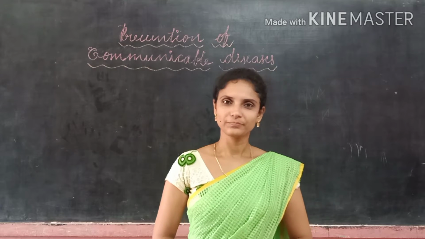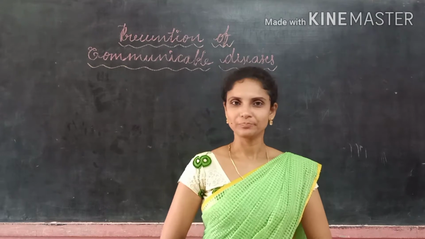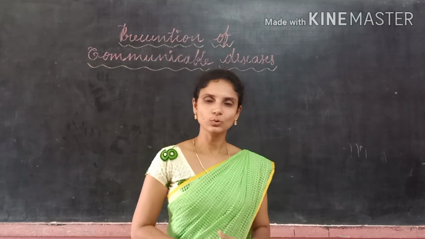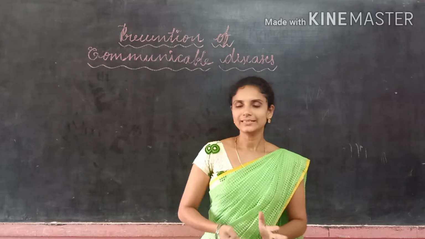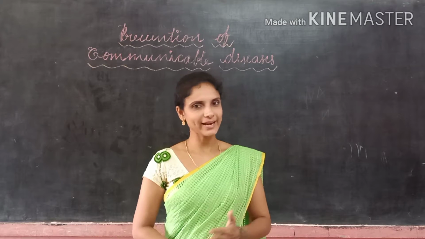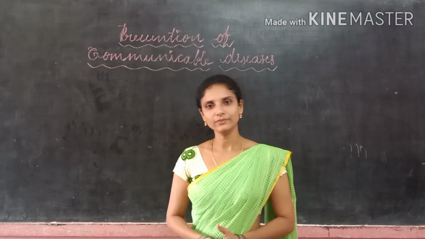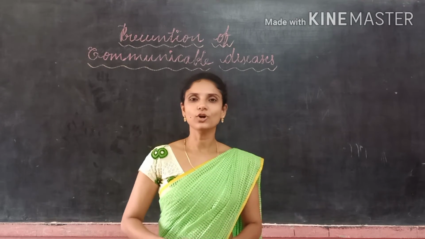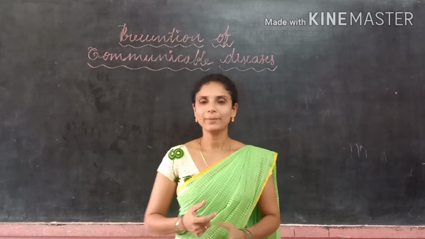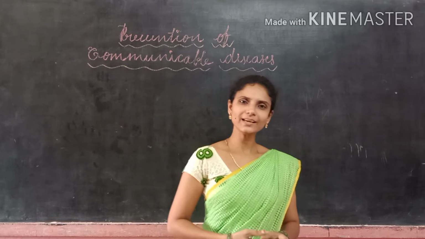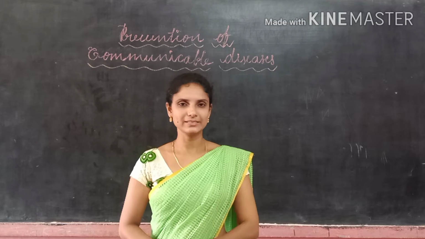What is a disease? A disease is a condition in which our body is not able to work properly. These diseases are classified into two types: communicable diseases and non-communicable diseases. The diseases which can spread from one person to another person are called communicable diseases. The diseases which cannot spread from one person to another person are called non-communicable diseases. These non-communicable diseases can be prevented by taking a balanced diet. By taking all the nutrients and minerals in the right amount, we can prevent these non-communicable diseases.